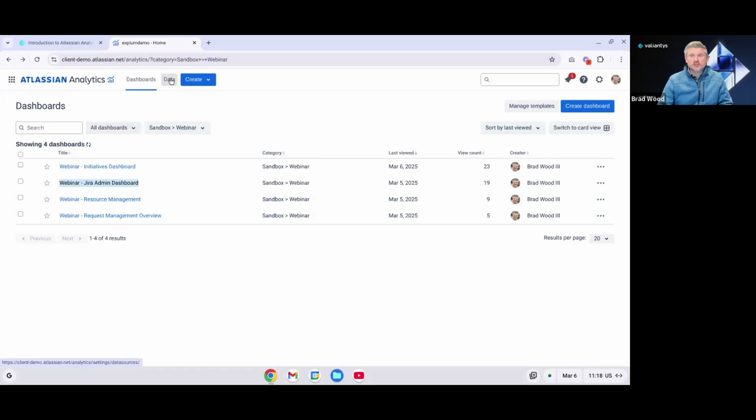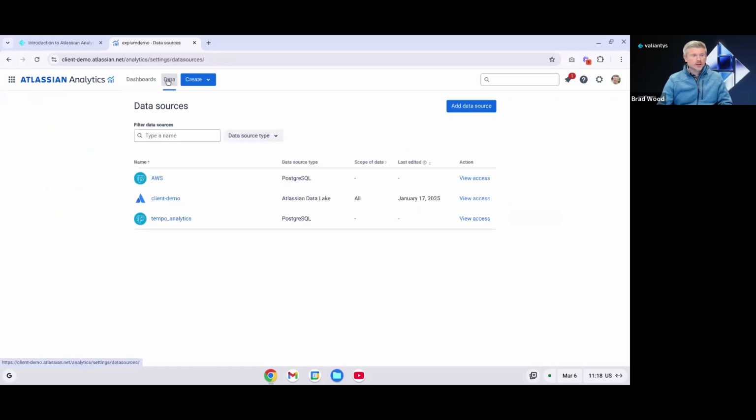And so if I go over here to data, you can see here that we've got several data sources configured. And for the sake of this demo, we are going to look at our connection to the Atlassian Data Lake. You can search all of your data sources here. You can filter them by the data source type if you need to. And then we see here the name that's been given, the data source type, the scope of the data that's being pulled in, when it was last edited, and we can even view the access to this data lake connection directly from our data area in Analytics.